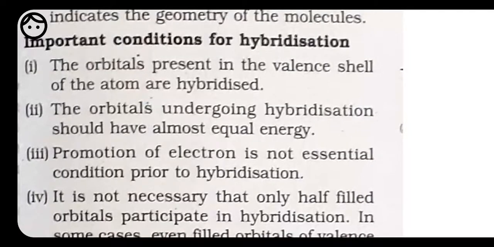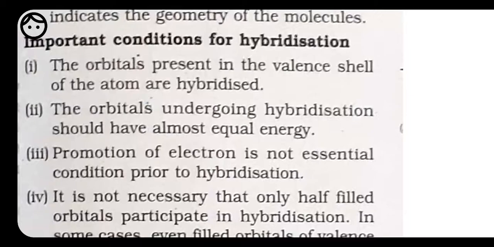First, the orbitals present in the valence shell of the atom are hybridized. Second, the orbitals undergoing hybridization should have almost equal energy. Third, promotion of electron is not an essential condition prior to hybridization. Fourth, it is not necessary that only half-filled orbitals participate in hybridization.